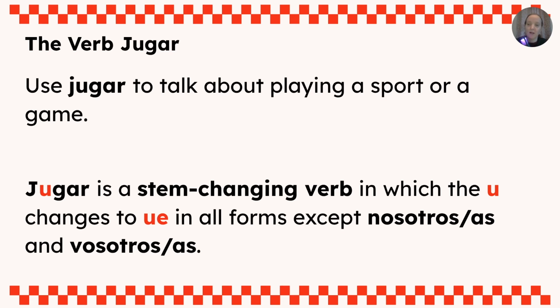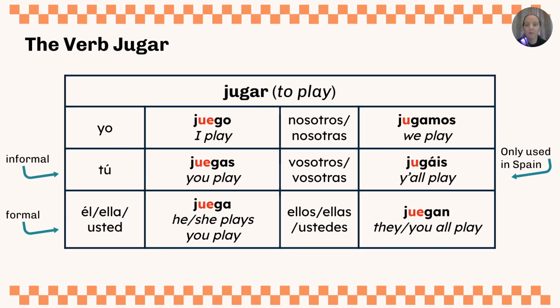Now, jugar is not a regular verb, it's what we call a stem-changing verb. We've seen some of these before. For jugar, it is a stem-changing verb in which the U in jugar changes to a UE in all forms except nosotros or nosotras and vosotros or vosotras. So listen to how I pronounce jugar. That U makes a U sound. Jugar. When we replace it with UE, that sound then becomes jue. Juegar.